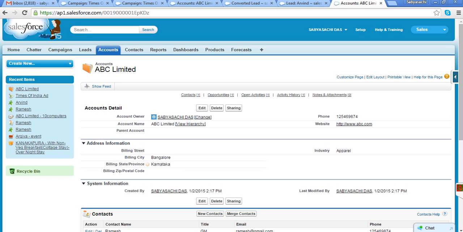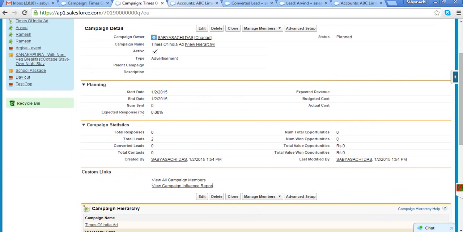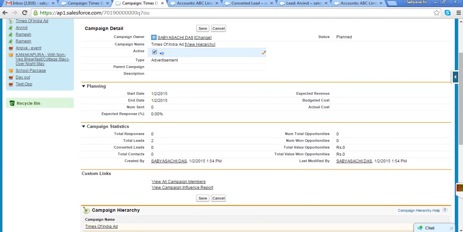Okay. And campaign, do you need to close every campaign, or you can just leave it like that? No, if you go to any campaign, the moment it is done, you can say it is inactive, right?